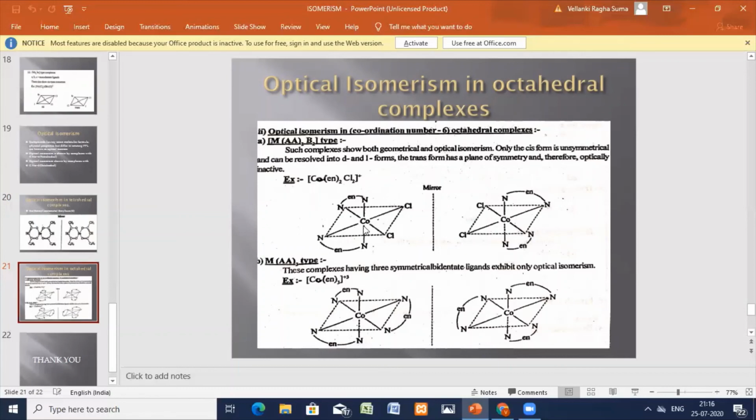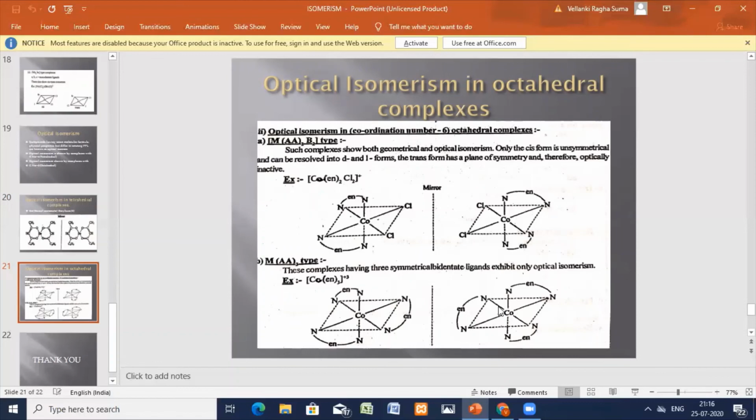Now the other type of octahedral complex, the AA3 type. AA3 is the tris ethylene diamine cobalt cationic complex. This group is opposite to this group, and this is opposite to this. Here the plane polarized light is rotated in the clockwise direction, that is the D form, dextro-rotatory. Here the light is rotated to the left side, anti-clockwise, levo-rotatory.